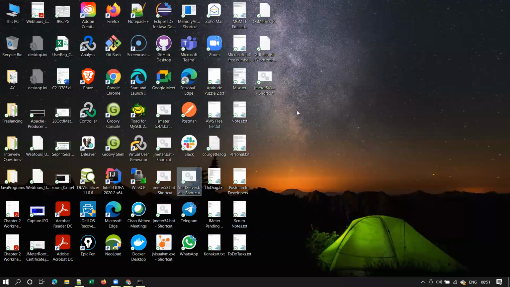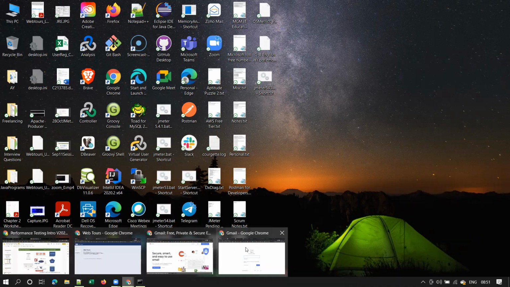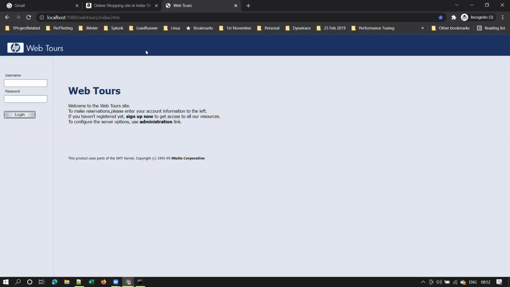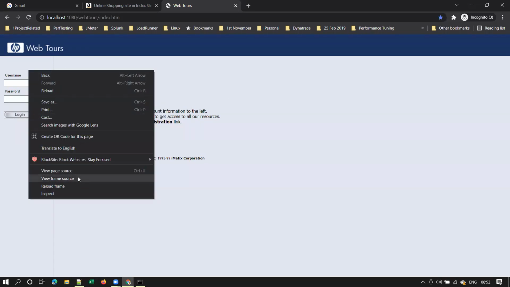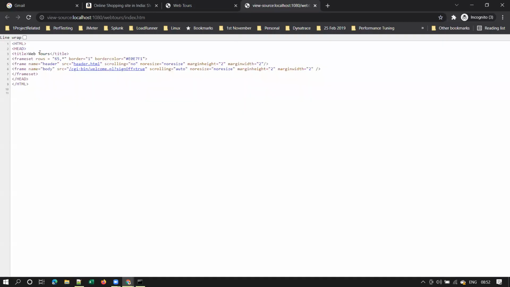I'll show it with a sample application so that it will be easy to understand. I'll take this WebTools application and let me open it. I already opened this application URL. If you right click anywhere here and click on view page source, you see here. I chose this example because it has very few lines of code, so it will be easy to interpret.